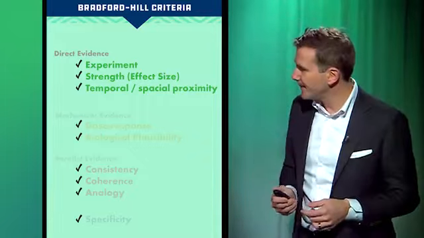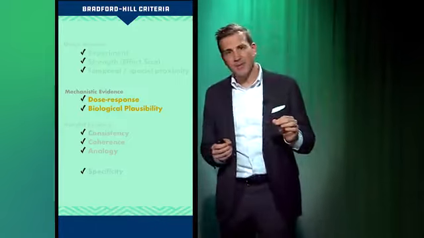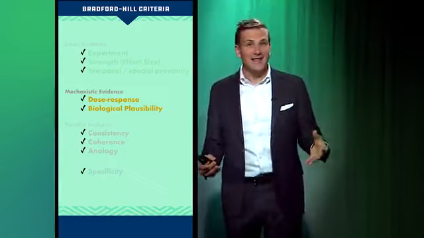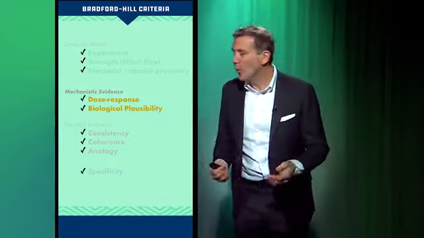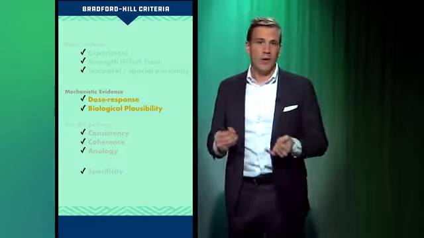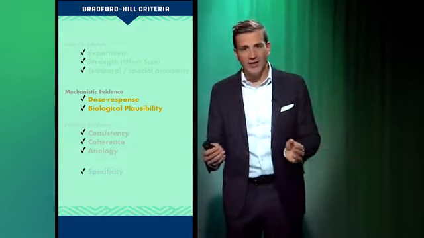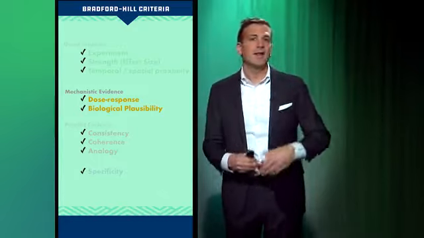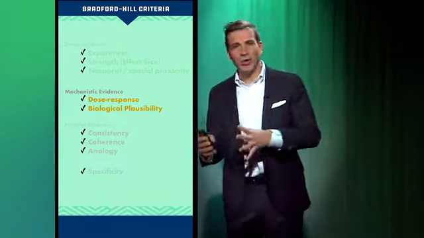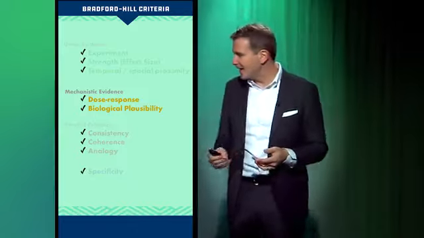That is temporal evidence. Then we have, I think, some really important things that often get overlooked in the medical literature, which is called mechanistic evidence. This is sort of like, does this make sense type of evidence, okay? So one that we often refer to as dose response. So if you're looking at an exposure, whether it's drinking alcohol or smoking or a particular drug, the more you give someone or the more someone takes on their own, the more likely they are to have the outcome, right? People who smoke 2 packs a day are more likely to get lung cancer than people who smoke 1 pack a day, and they're more likely to get lung cancer than people who smoke half a pack a day. That's a dose response phenomenon, good evidence of causality.